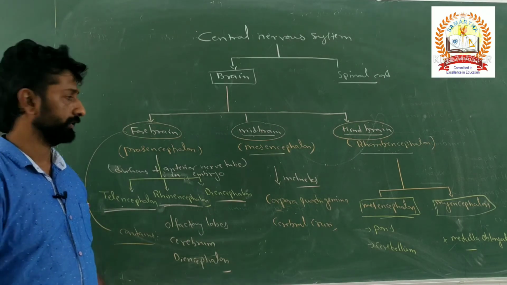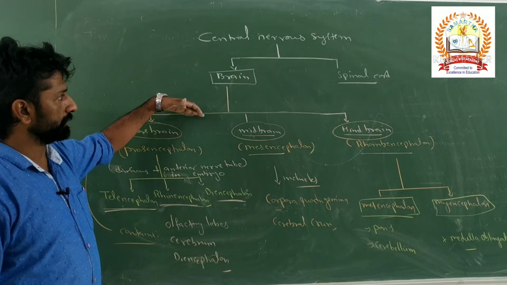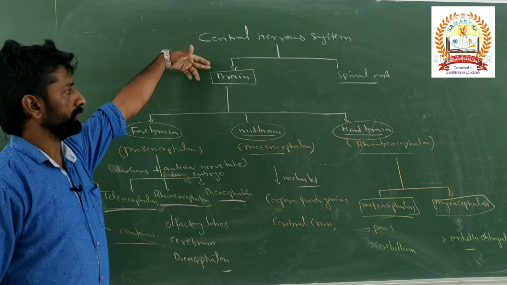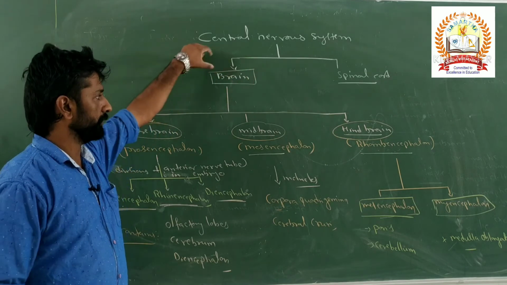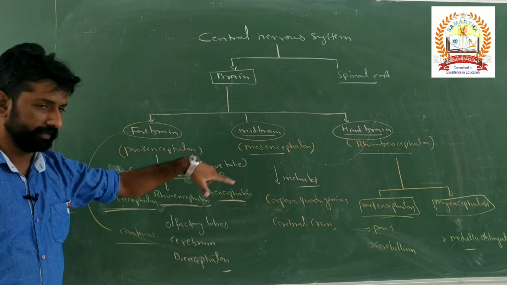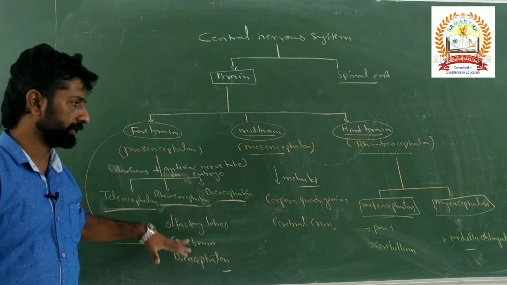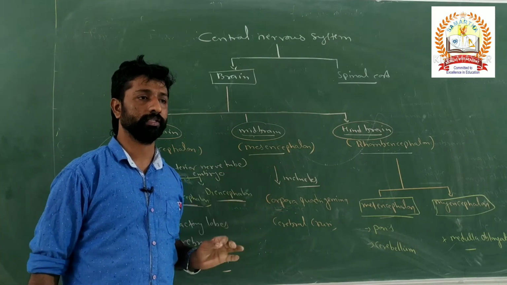Okay, that is regarding the central nervous system of the human body, which contains brain and spinal cord. Particularly the brain is divided into these many parts, and this schematic representation is very important for the NEET examination.